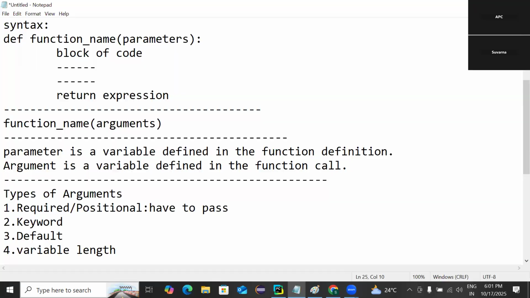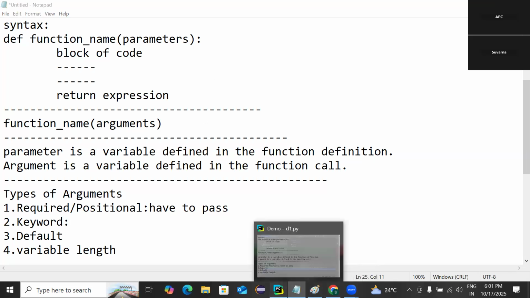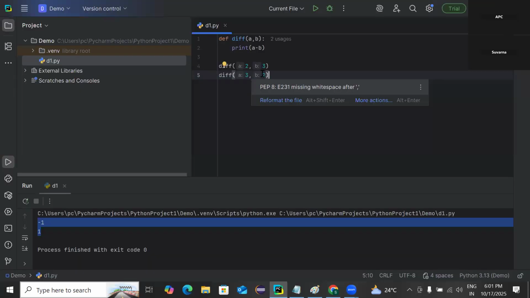Then the second one is the keyword argument. In the positional argument, we have to remember the position of the arguments that we need to pass to the function. Sometimes it becomes a tedious job, so Python provides one more option, called the keyword argument.